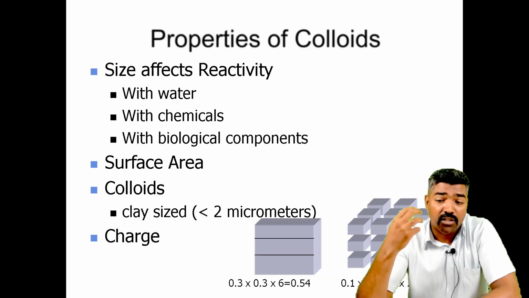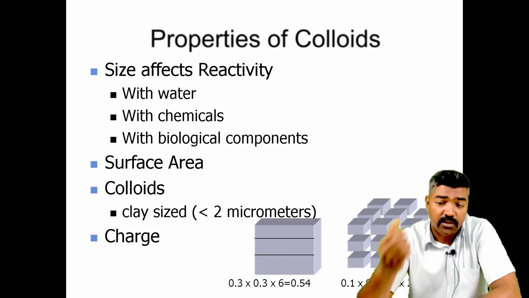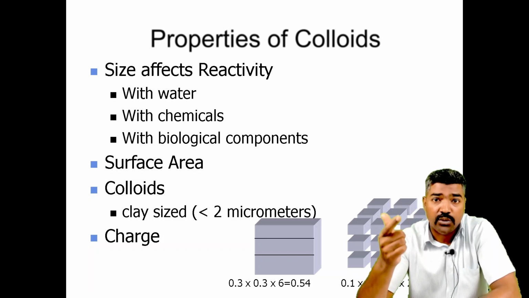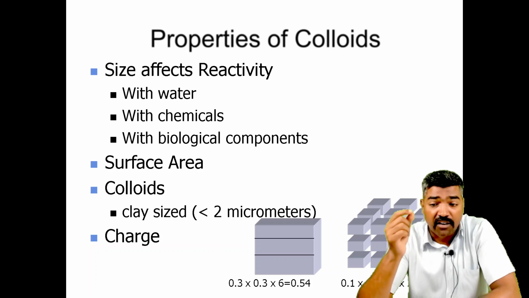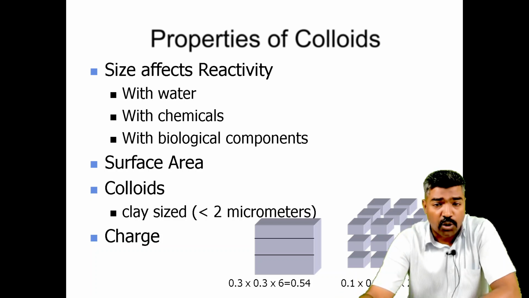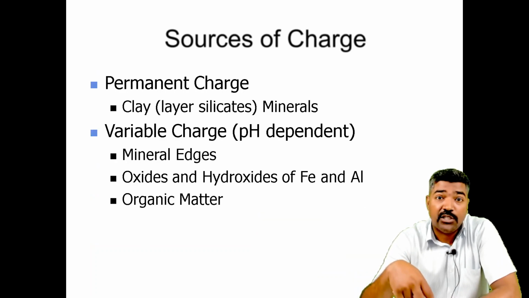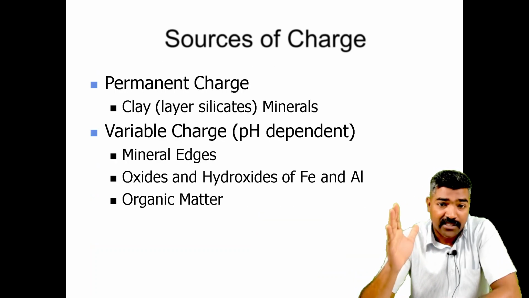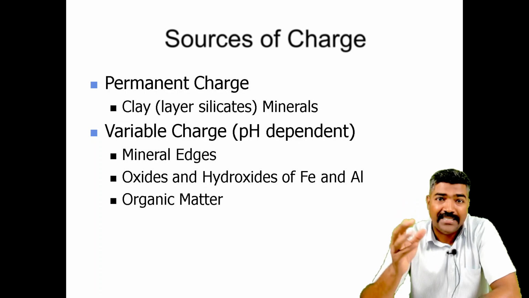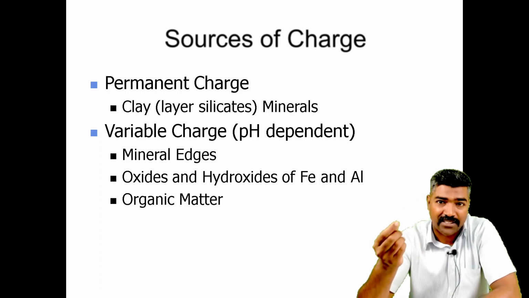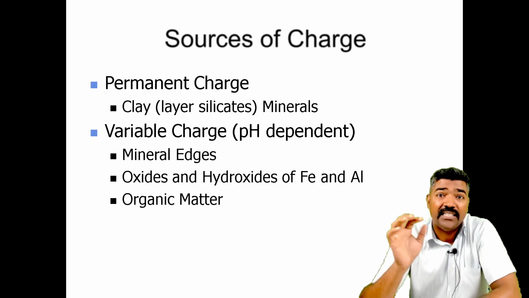Now, what are the sources of charge? In your mind, the surface area of the different soil colloids is around 0.54. Now, sources of the charge. There is the permanent charge on the clay, that is, clay is nothing but layer silicates, which are minerals. And there are variable charges, that is, pH dependent.